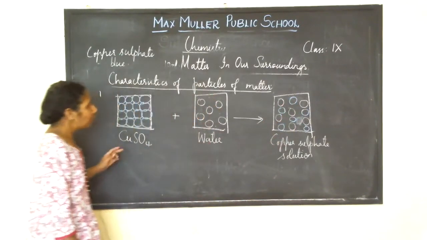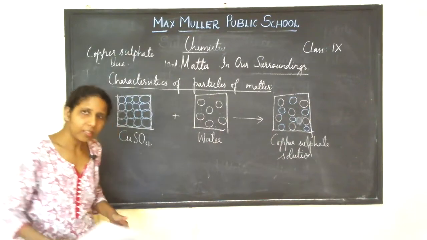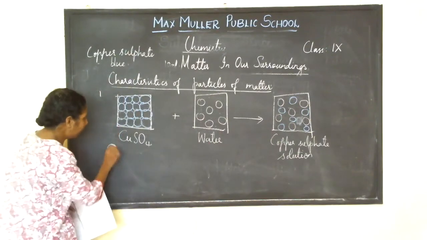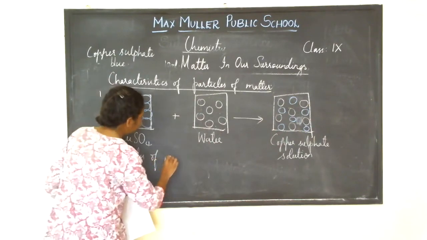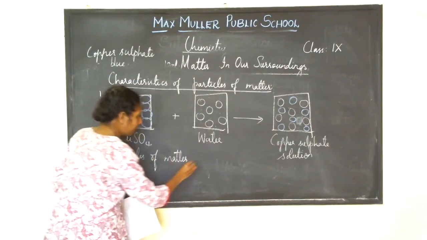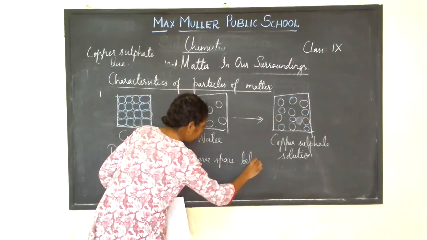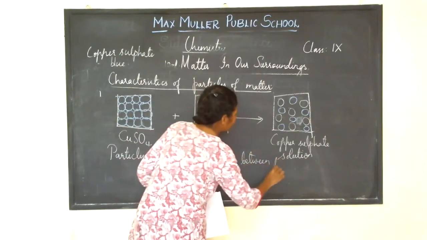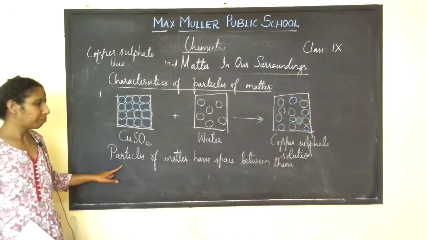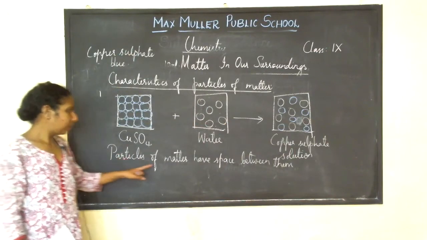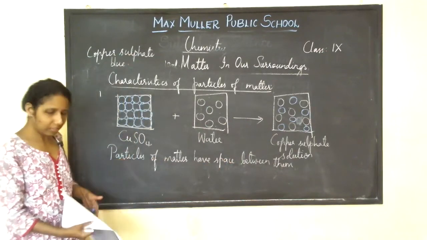From this, what do you understand? The particles of matter have space between them. This is the first characteristic of particles of matter. The particles of matter have space between them. Did you people understand this? This is the first characteristic.